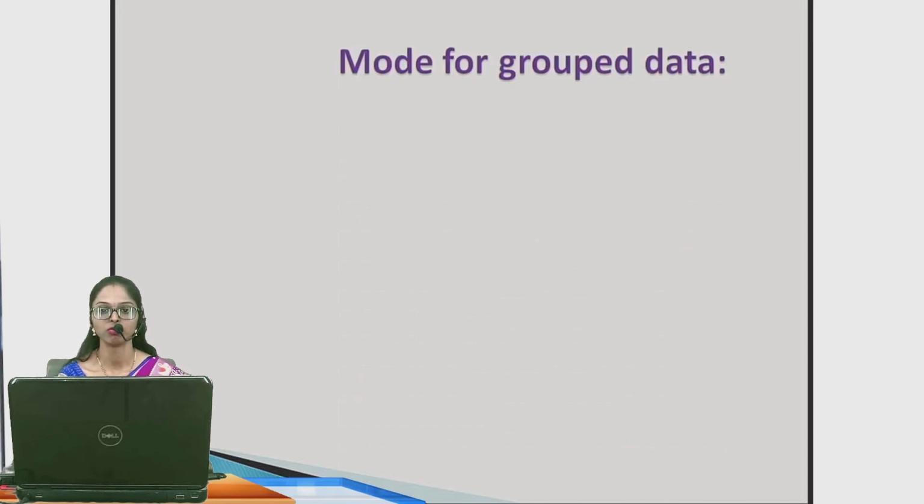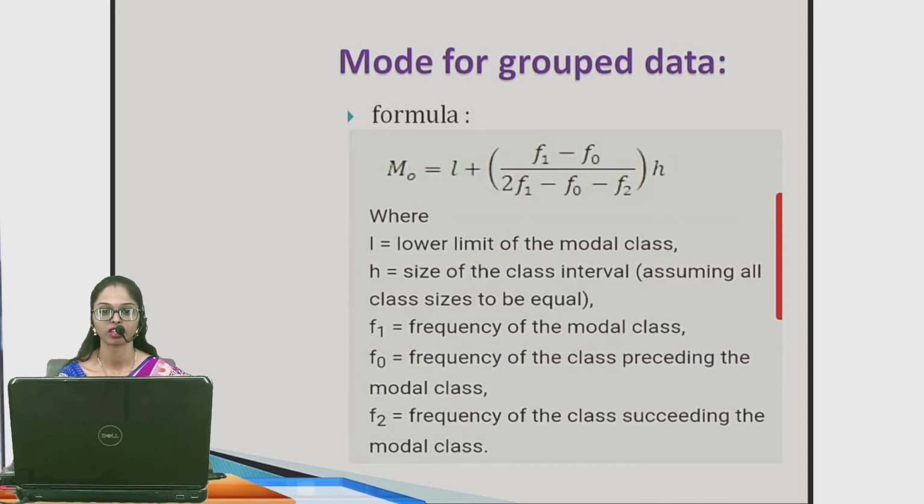Now next one, mode for the group data. The formula to find the mode for group data is m0 is equal to L plus ((f1 minus f0) divided by (2f1 minus f0 minus f2)) multiplied by h, where L is the lower limit of the modal class, h means the size of the class interval, that is L2 minus L1, f1 is the frequency of the modal class, f0 is the frequency of the class preceding the modal class, f2 is the frequency of the class succeeding the modal class.